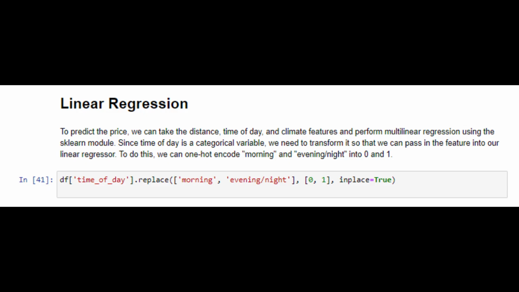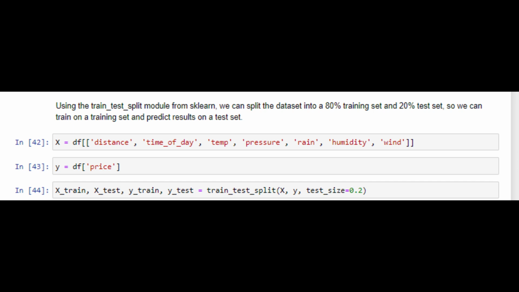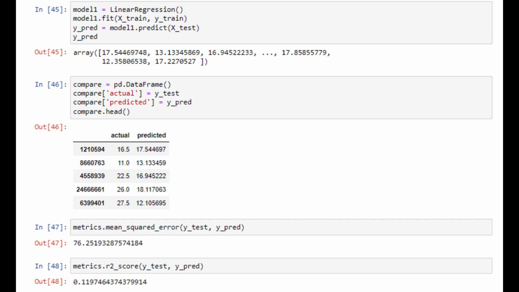We're now at the point where we can try to predict the price of a cab ride using linear regression. So we can do this by taking the distance, time of day, and climate features, and we can perform multilinear or linear regression using the scikit-learn module. Next, we can use the train test split module from scikit-learn and just split the data set into 80% training and 20% testing, just so we can have a set to predict on. And now we can fit our first model using linear regression.